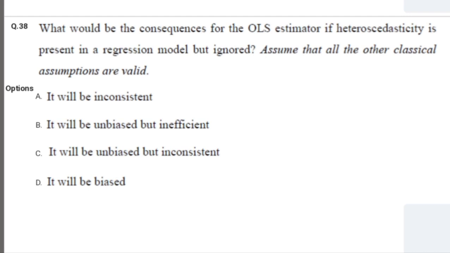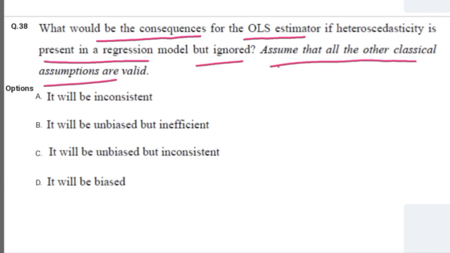Next question is, what would be the consequences for the OLS estimator if heteroscedasticity is present in the regression model but ignored? Assume all the other classical assumptions are valid. The options are: A, it will be inconsistent; B, it will be unbiased but inefficient; C, it will be unbiased but inconsistent; and D, it will be biased.